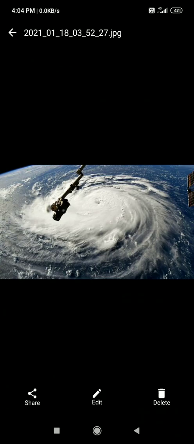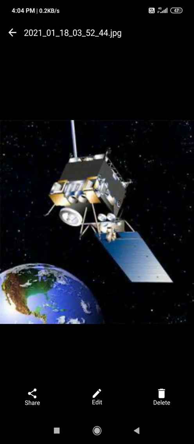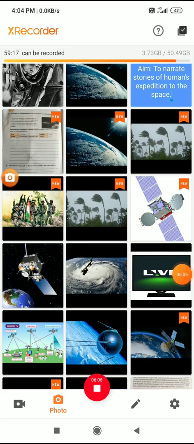Different satellites are different. Only one satellite will not do all the work. Different satellites are sent to space for different purposes. Some examples I can give: the first one is GSAT, which was launched recently for military purposes. Military people can take information about other countries so that they can make their preparations.